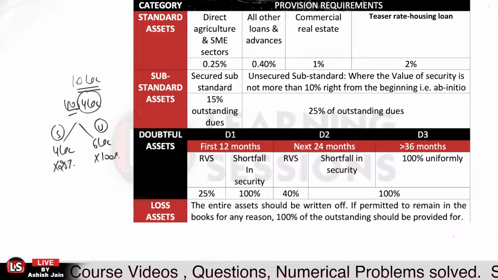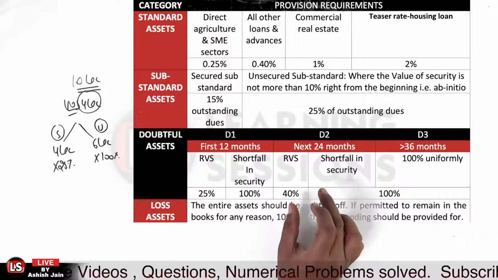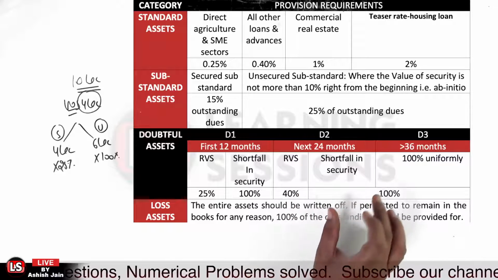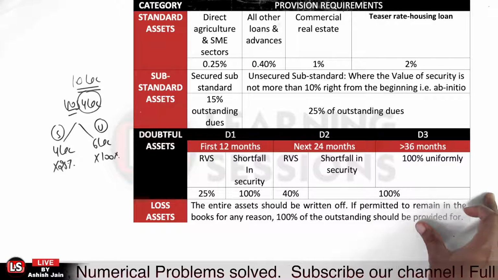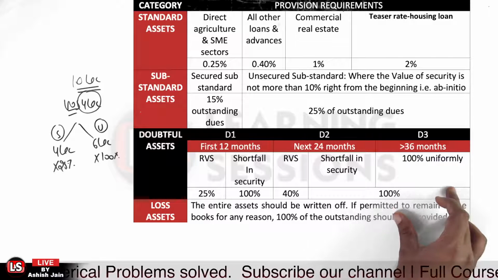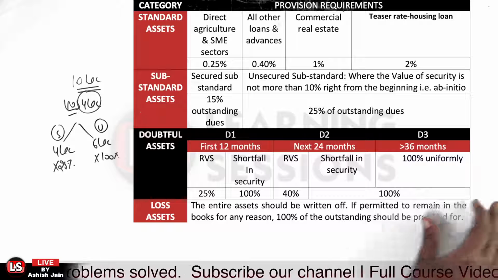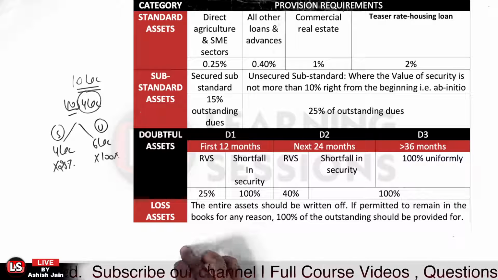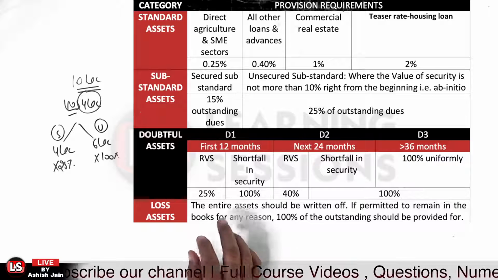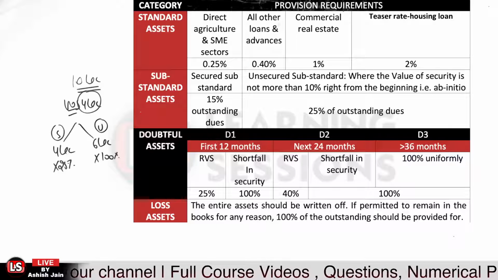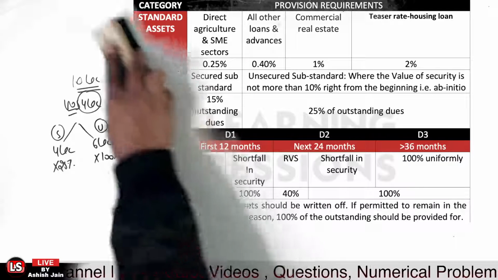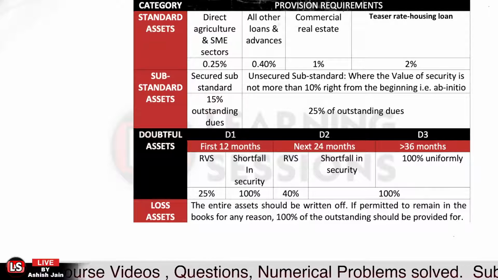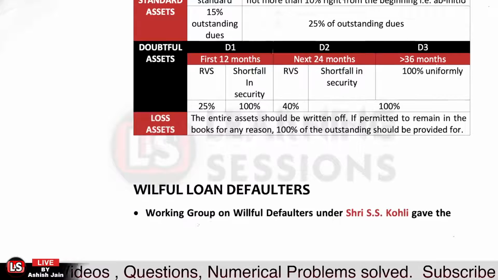Under doubtful 2, we have the provision for the secured part at 40%, and for the unsecured part it is 100%. For doubtful 3, whether the part is secured or unsecured, the provision is to be maintained at 100% uniformly. And further, if the account is classified in the loss asset category for some reason, in that case the provision is to be maintained at 100% of the loan, 100% of the outstanding amount. Is that clear? That is related to the classification of loan accounts.